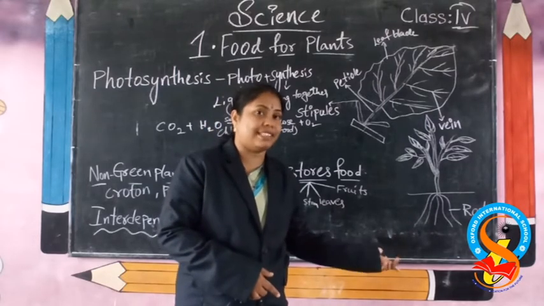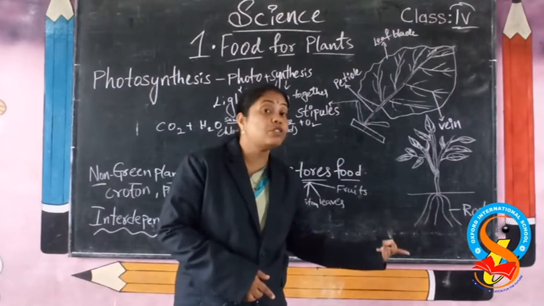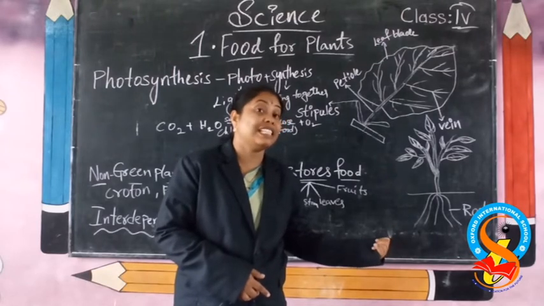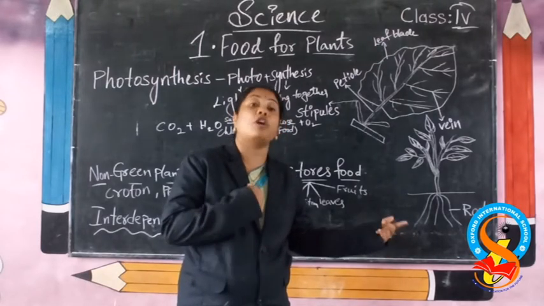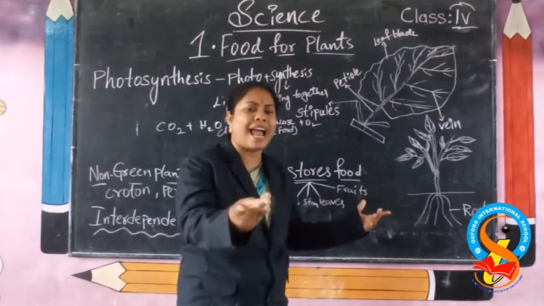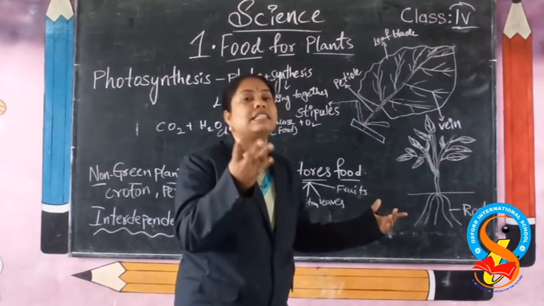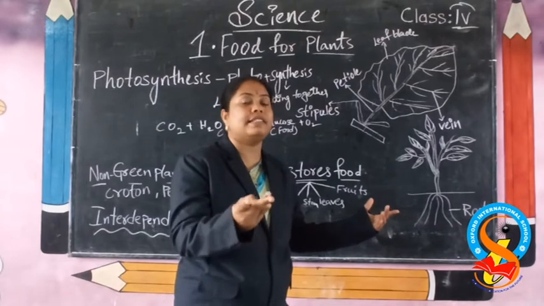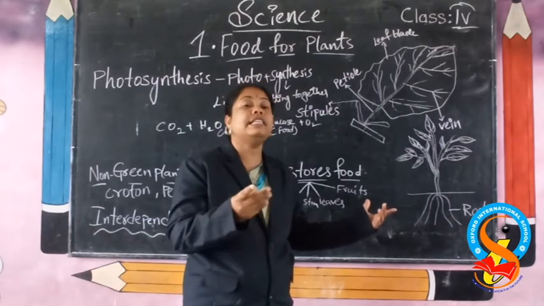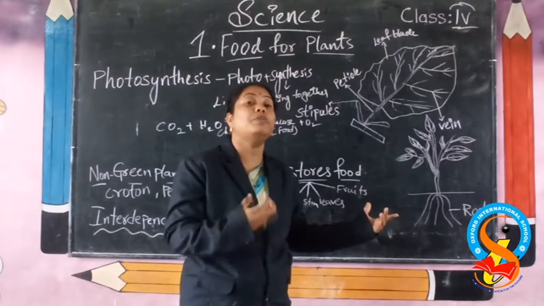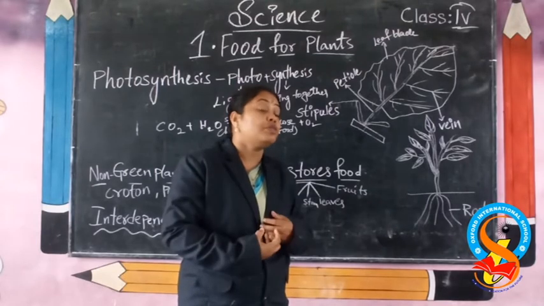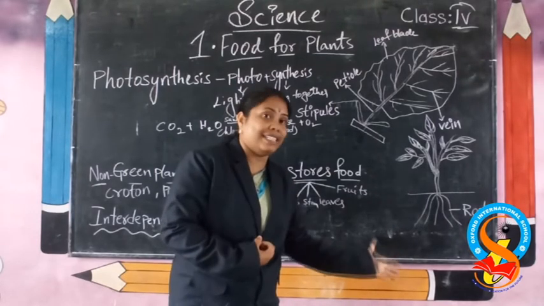Carbon dioxide. Who will give carbon dioxide for them? We will give carbon dioxide: animals, human beings and birds. All living beings will give carbon dioxide to the plants.